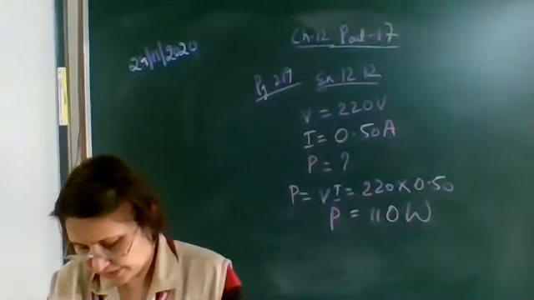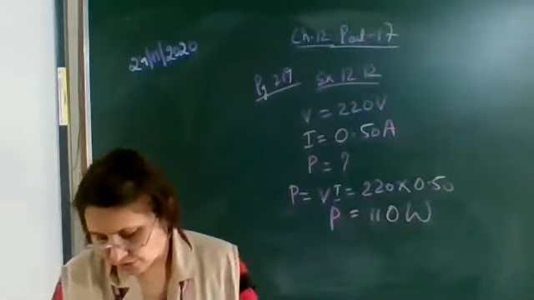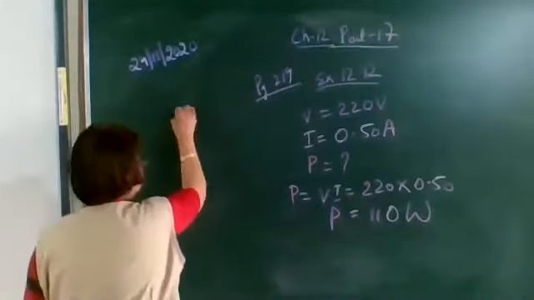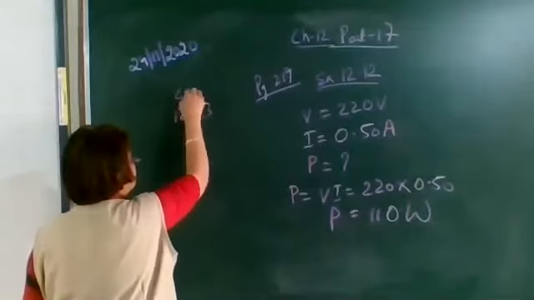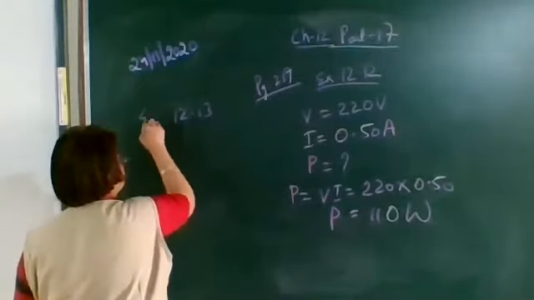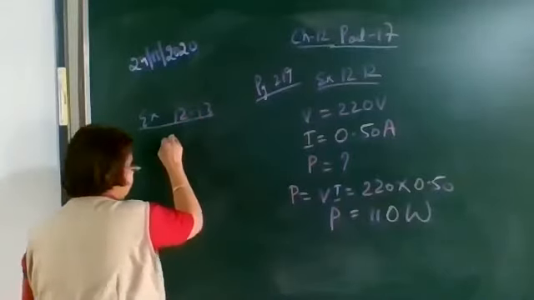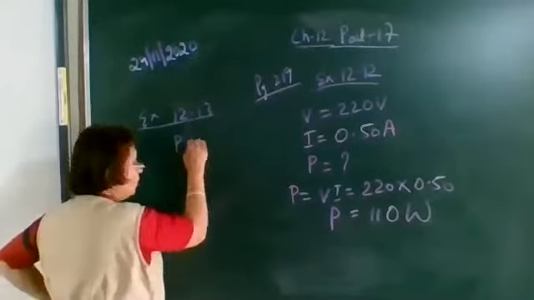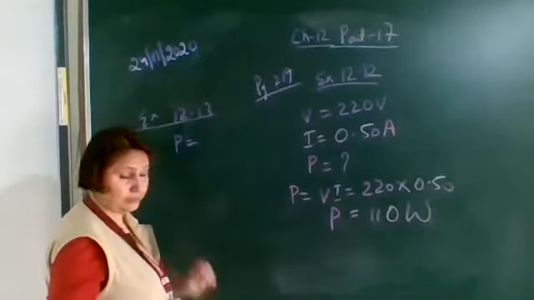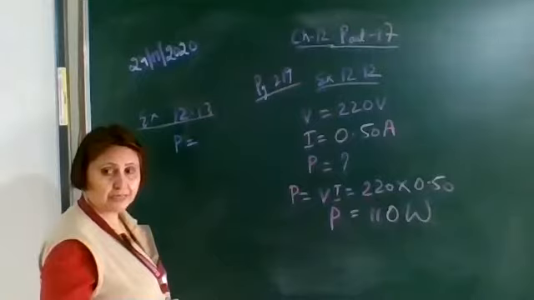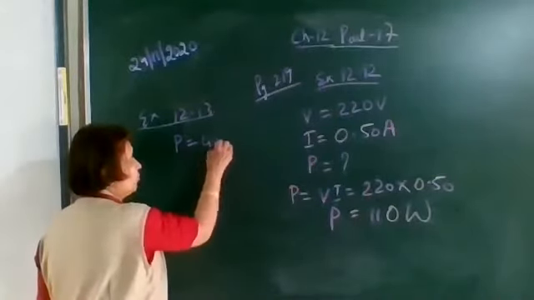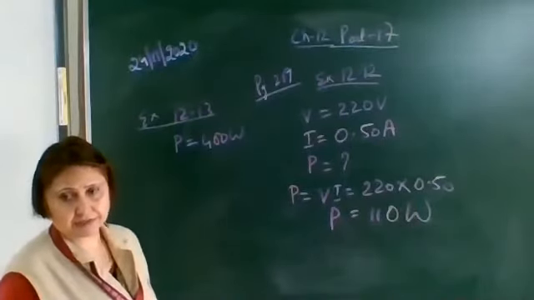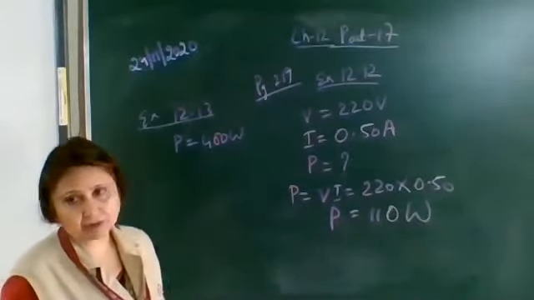Example 12.13. An electric refrigerator rated 400 watts operates 8 hours a day. Rated 400 watt: judge it from its unit. What is the unit of electric power? So power is given as 400 watt and it is used for 8 hours a day. That is, in one day it is used for 8 hours.